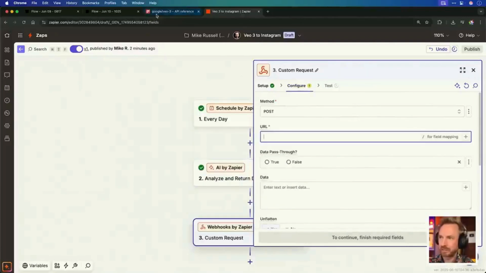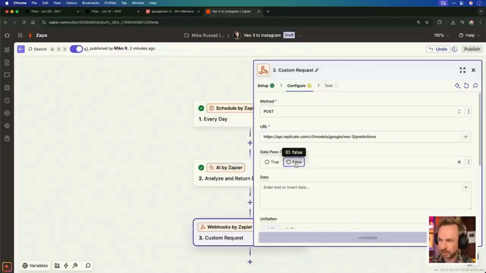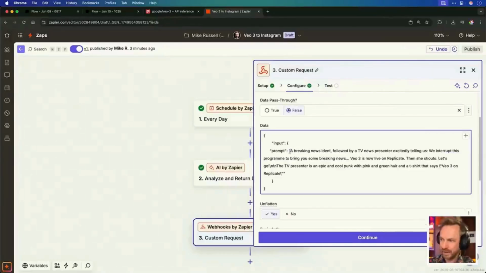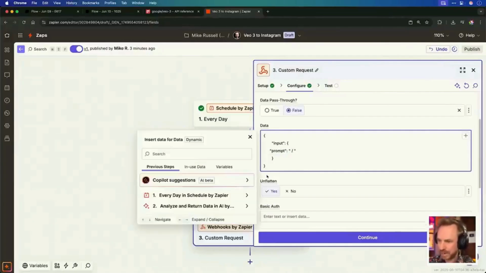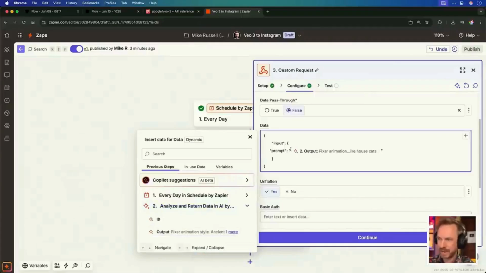Now, the URL is pretty simple over here in the docs. We just copy and paste this URL here. Data pass-through should be false. We copy this input bit for the data, which will go in here. And then instead of using this default prompt, we'll delete all of this and we'll use a slash and we'll bring in the result from AI by Zapier. There it is. That is our prompt, making sure it's contained nicely within the quotes. That's all we need to do there.